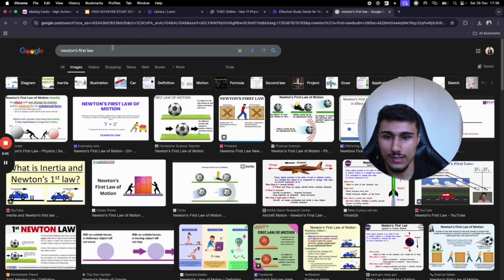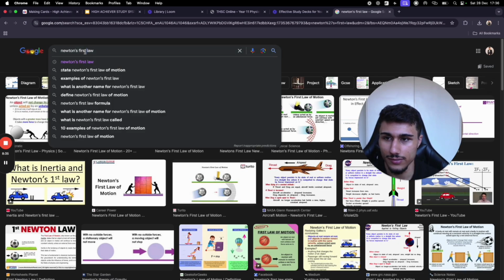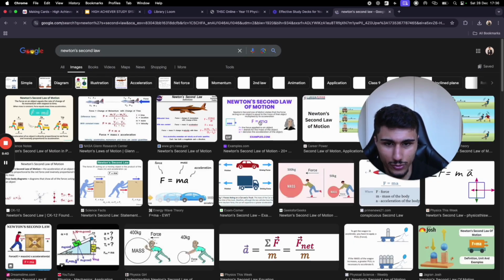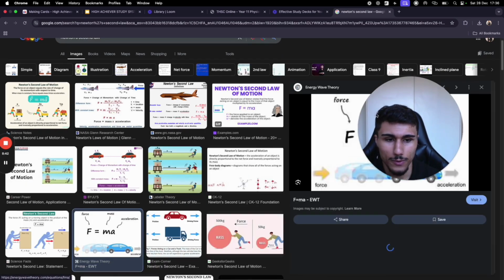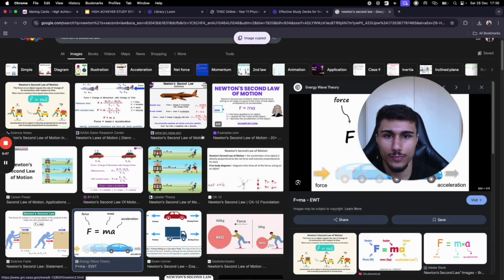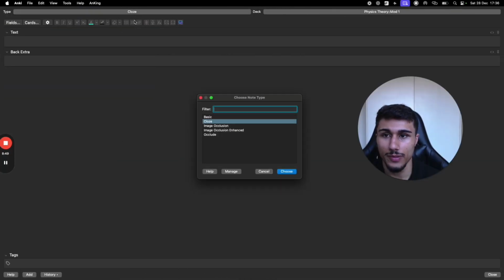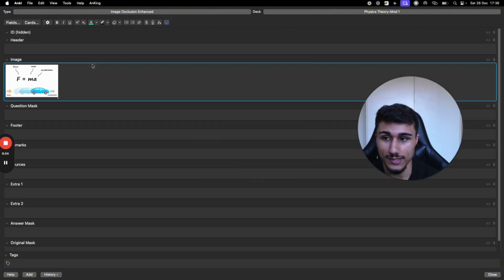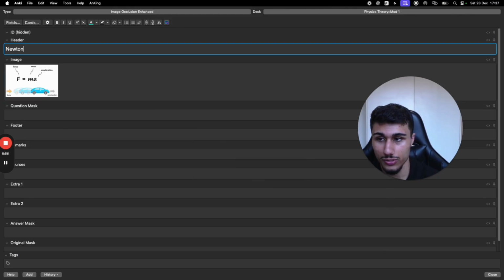Now image occlusion for this is not going to be very useful. So you know what I might do? I might do Newton's second law because it's a formula. You can still use cloze deletion for this topic, but I'd rather do it like for this. So cool. Let's just grab this. Copy that image. You're going to go up here, image occlusion enhanced, image, paste. Now I'm going to write in the header, Newton's second law.